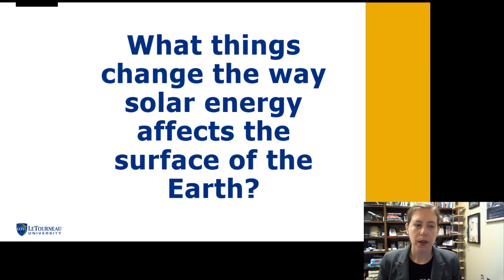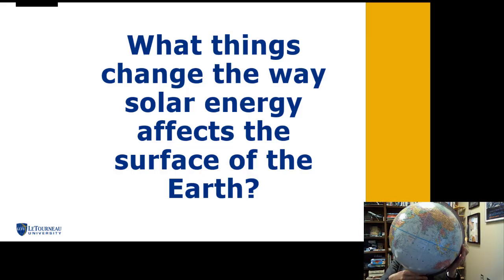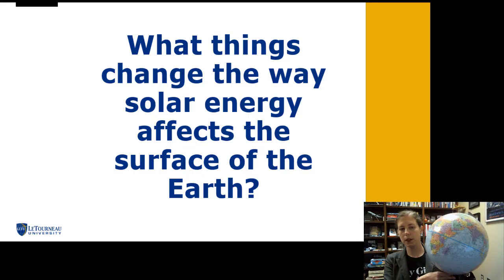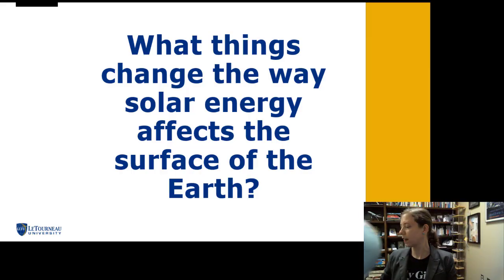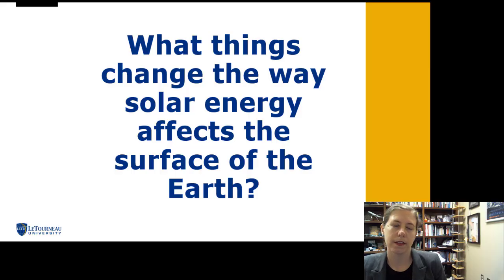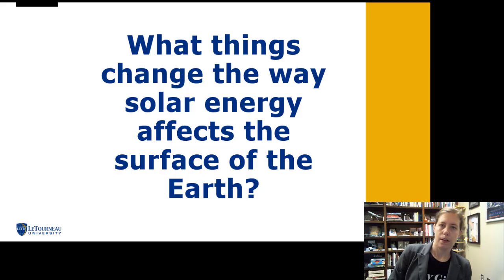Now, some of the things that affect how solar energy reaches the surface of the Earth are that the Earth is tilted. So it's on basically a tilt, and I've got my globe here, which kind of shows that the Earth is tilted. We have the distance from the Earth to the Sun vary as the Earth travels around the Sun in orbit.